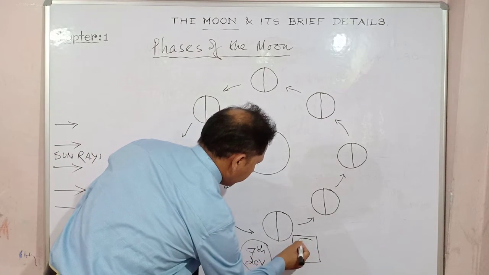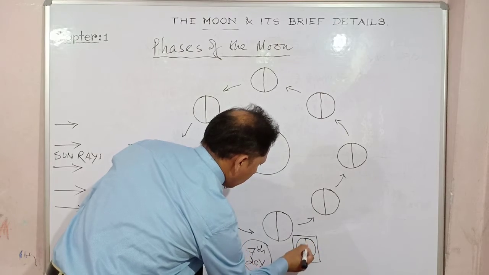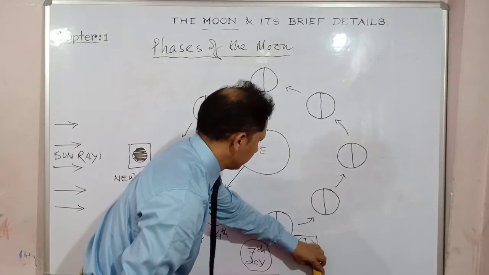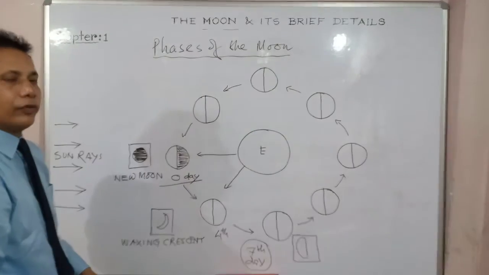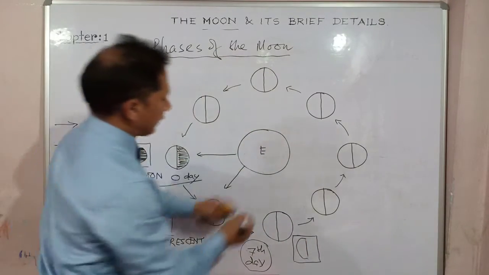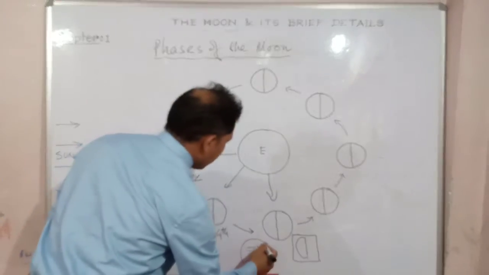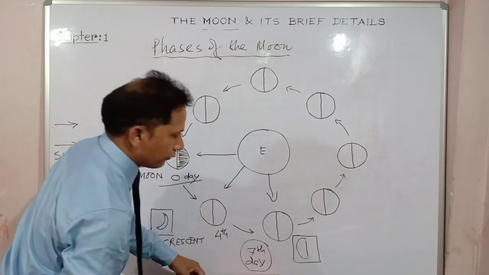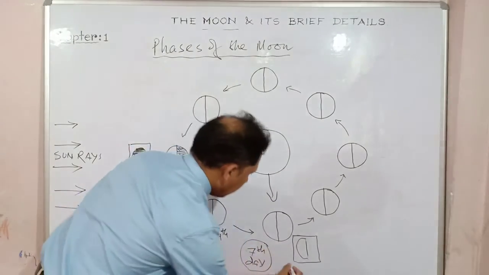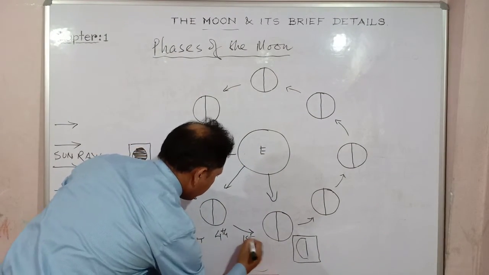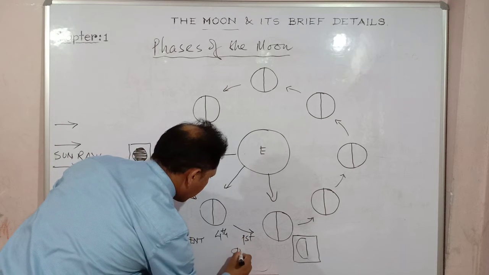Out of the total, half the moon is visible, right? You see almost half. Almost half will be brighter, and it can be seen from this portion of the arc, right? So this is known as the first quarter, on the 7th day. I am writing it out here: geographically, it is known as the first quarter.